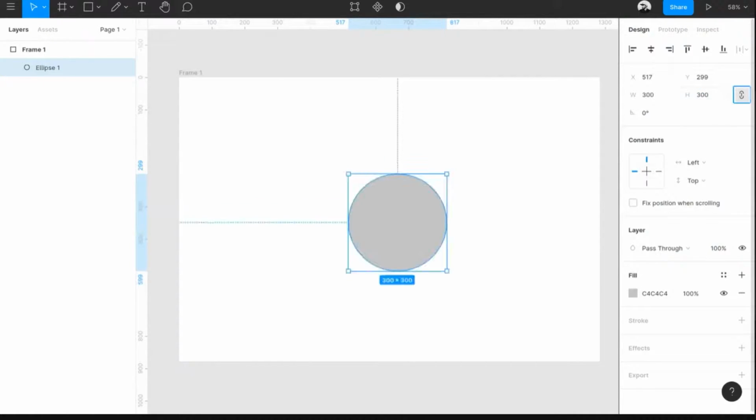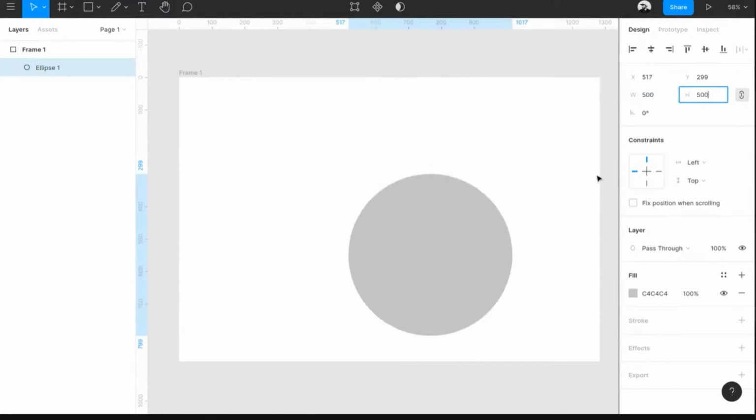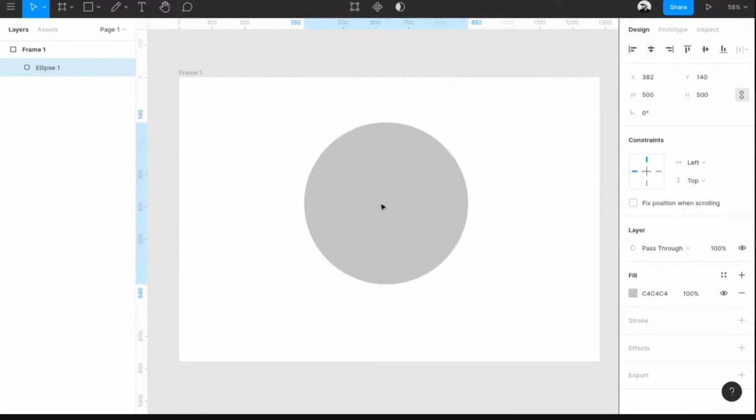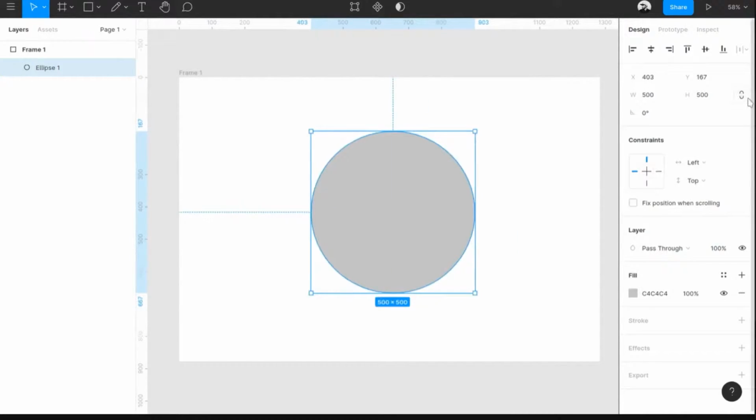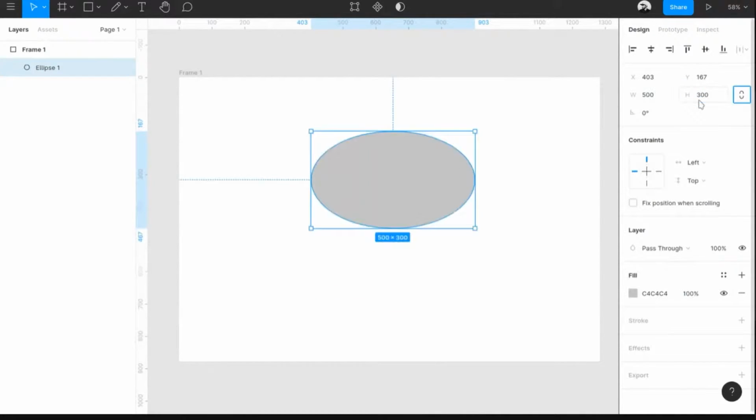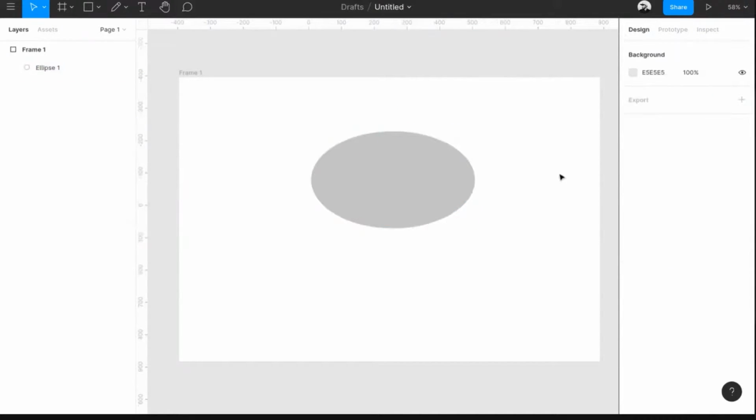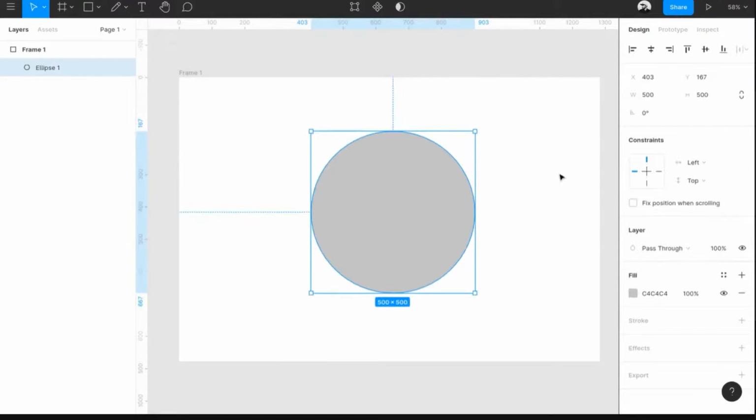You can see there's a chain which is connecting. That means constrained proportions. When this is enabled, whenever you change the width, the height will be automatically changed according to your proportion of height versus width. If you don't want that to happen, you can just click and disable that. Now you can simply change it to 300 and the width won't get affected. They won't keep the proportions. And now let's press Ctrl plus Z to change this back.